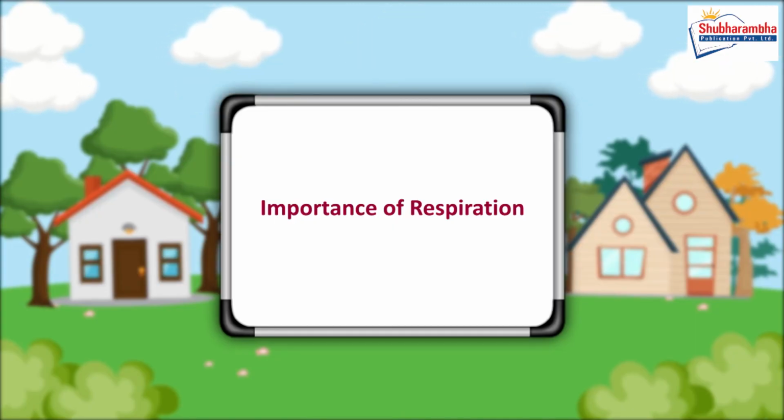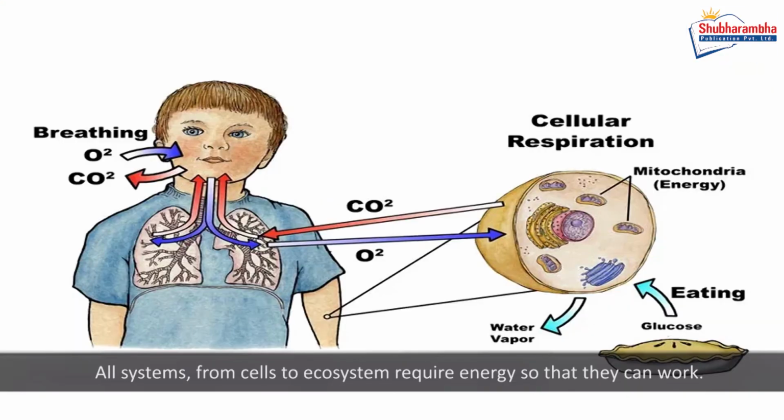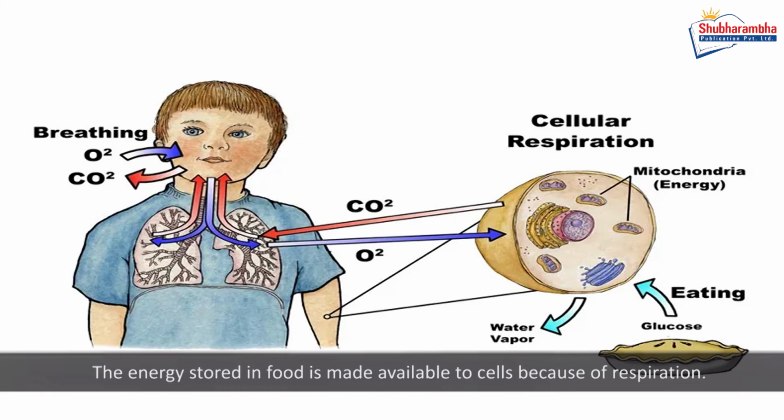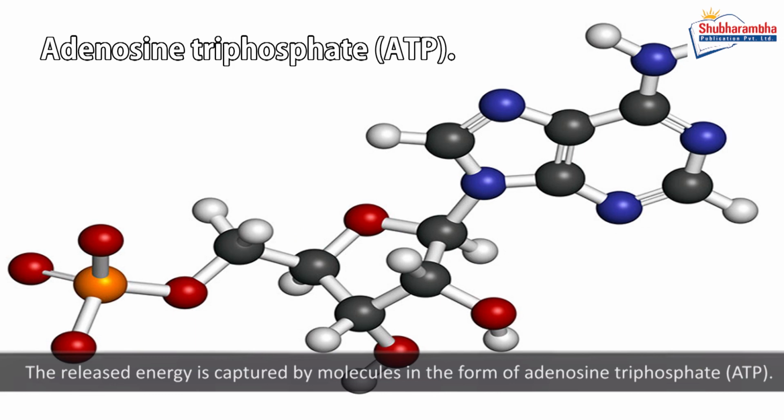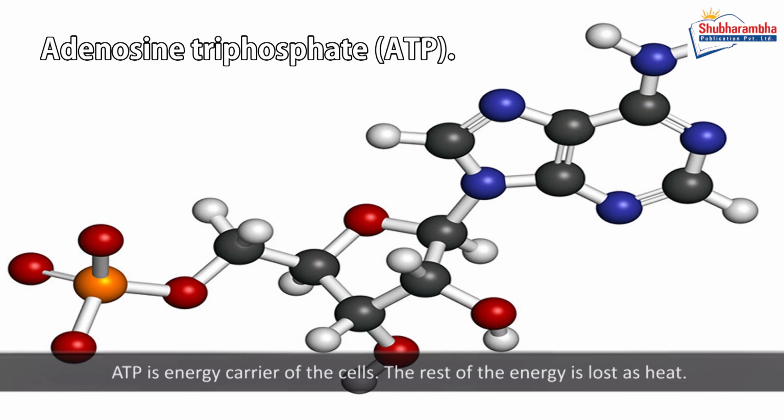Importance of respiration. All systems, from cells to ecosystem, require energy so that they can work. The energy stored in food is made available to cells because of respiration. Complex organic molecules are broken down into simpler form with the release of energy. The released energy is captured by molecules in the form of adenosine triphosphate, ATP. ATP is the energy carrier of the cells. The rest of the energy is lost as heat.